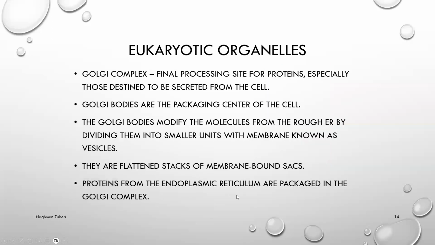Golgi complex, a eukaryotic organelle, is the final processing site for proteins, especially those destined to be secreted from the cell, like hormones or enzymes. Golgi bodies are the packaging center of the cell. They modify the molecules from the rough endoplasmic reticulum by dividing them into smaller units with membrane, known as vesicles. They are flattened stacks of membrane-bound sacs. Proteins from the endoplasmic reticulum are packaged into the Golgi complex.